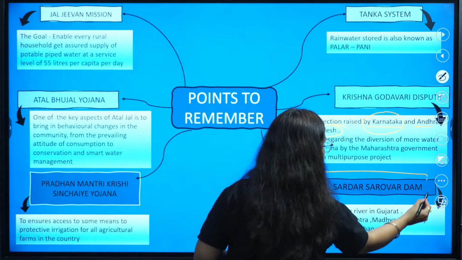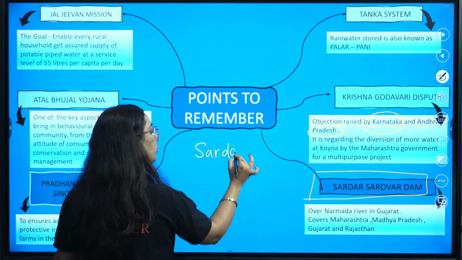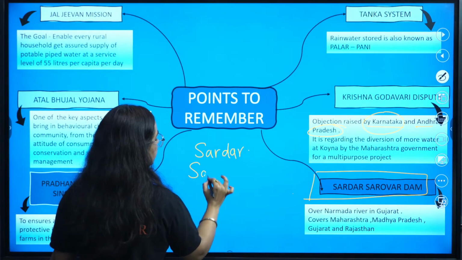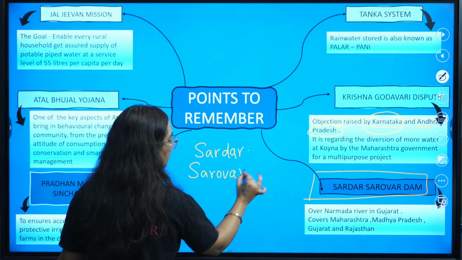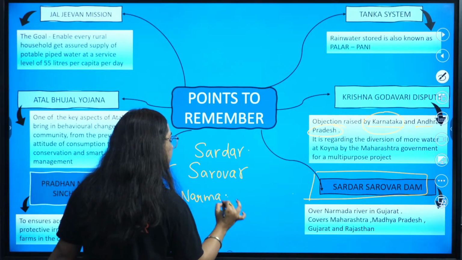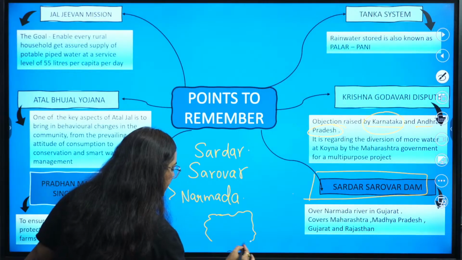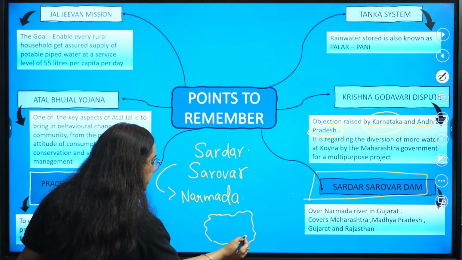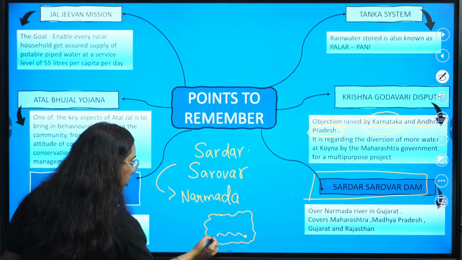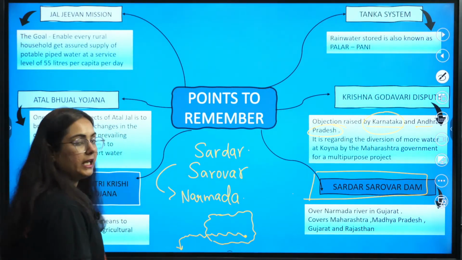Then we have the Sardar Sarovar Dam. Sardar Sarovar Dam is made on the Narmada River. Consider this as Madhya Pradesh; here is the origin of the Narmada River, and it goes through Gujarat, then merges with the Arabian Sea.